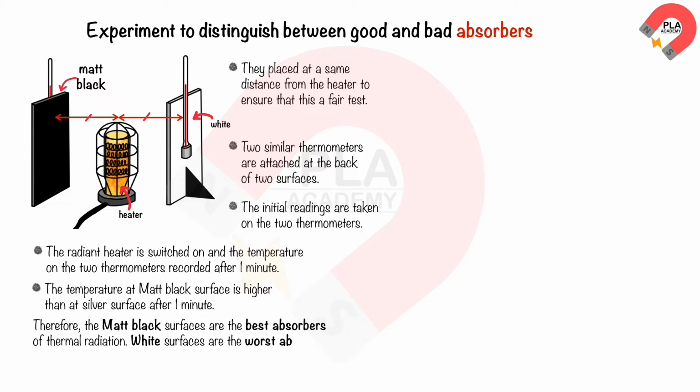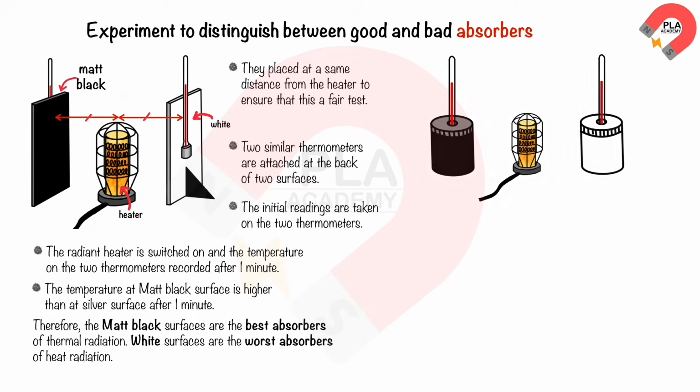White surfaces are the worst absorbers of heat radiation. Another experiment to investigate the emitters of thermal radiation. Set up the experiment as shown.